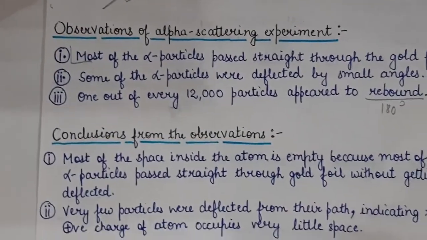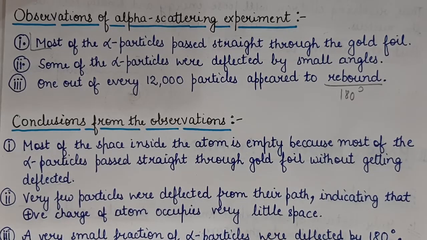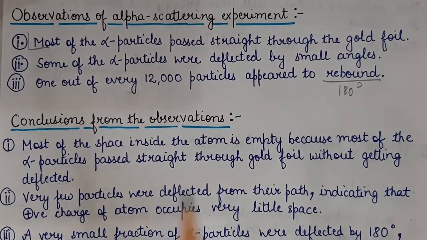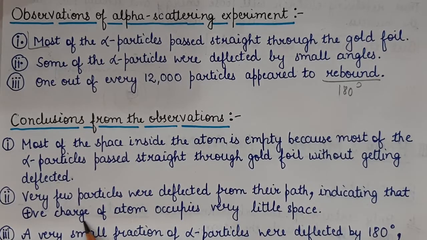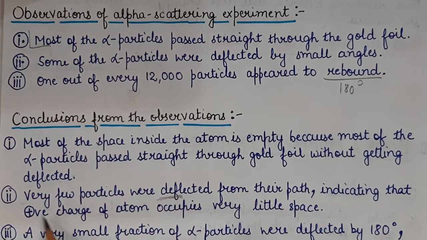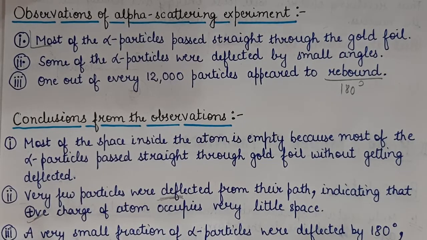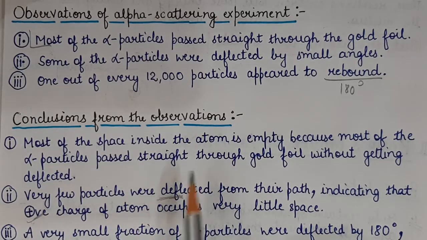So what is the second conclusion? Very few particles were deflected from their path, indicating that the positive charge of the atom occupies very little space. The alpha particle is deflecting back. It means which charge is there? Positive charge inside the atom. And that positive charge is occupying very little space. That is why it is getting deflected after striking that positive charge. If negative charge was there, there would be attraction. But there is positive charge, so it will repel. That's why it is deflected.